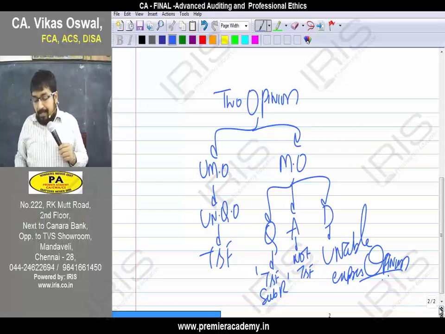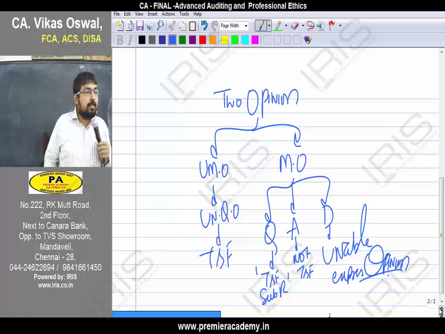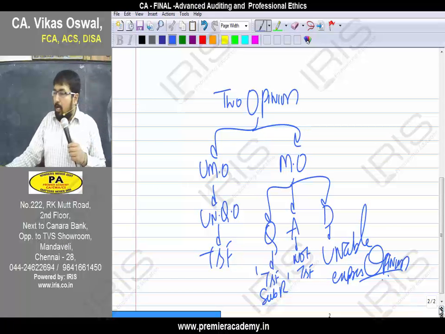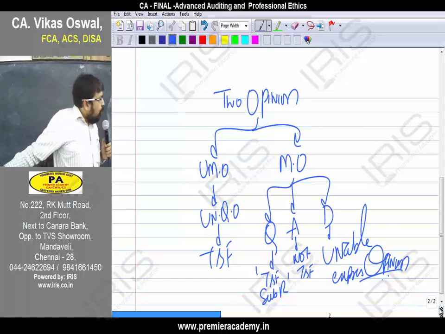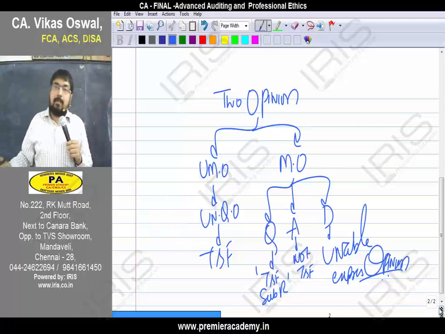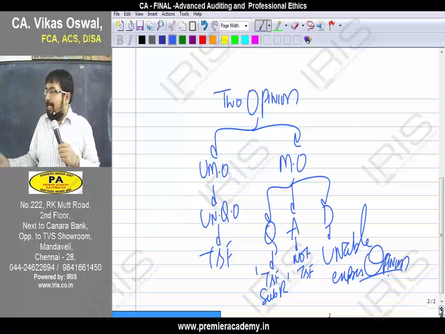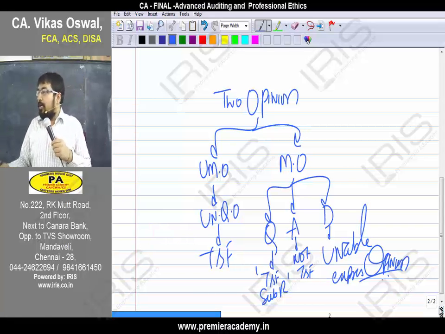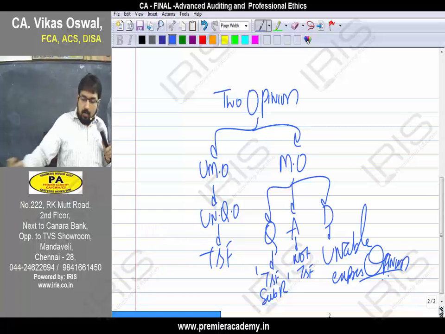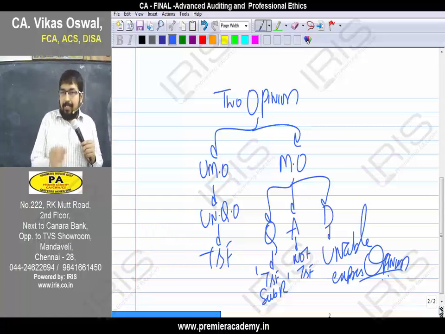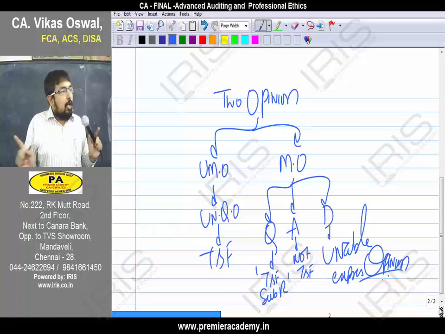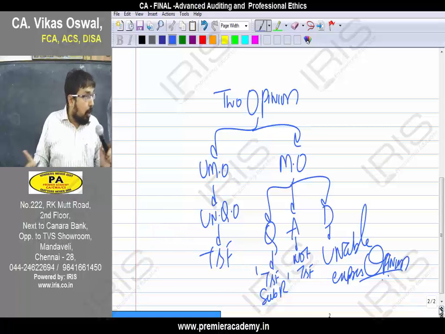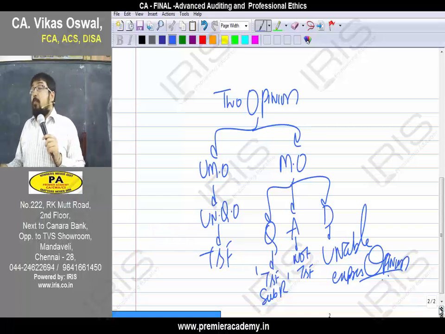So one more time, let us repeat the definition of auditing. What is auditing, my dear soldiers? Auditing is an independent examination of financial statements with an objective to give an opinion on the financial statements. Financial statements comprise of what? Balance sheet, P&L, cash flow statement, notes to accounts, receipts and payments. And what are the types of opinion? Unmodified opinion. When will you give unqualified opinion? When there are no material misstatements.